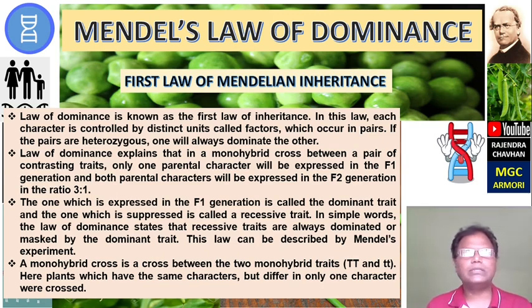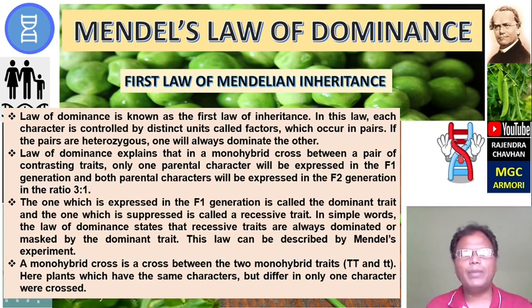The one which is expressed in the F1 generation is called the dominant trait, capital T, and the one which is suppressed is called the recessive trait, small t. That means the tall variety, the dominant trait, will be 3 and the recessive, the suppressed one, will be 1, that means 3:1. In simple words, the law of dominance states that recessive traits are always dominated or masked by dominant traits. This law can be described by Mendel's experiments.